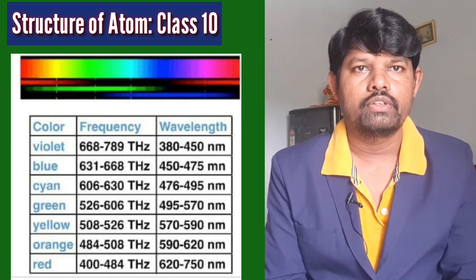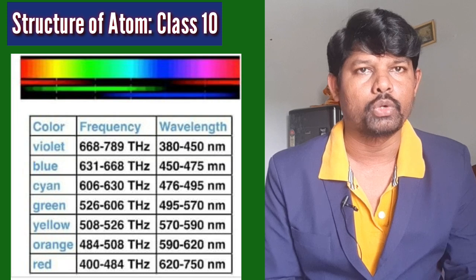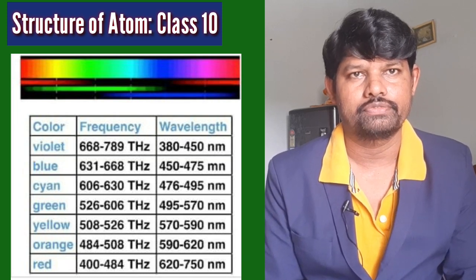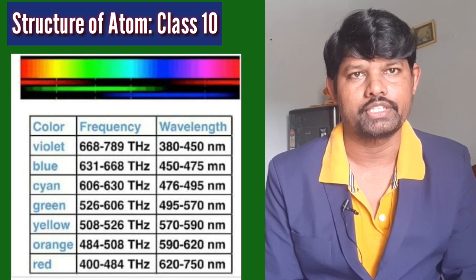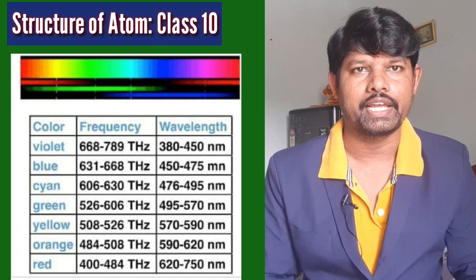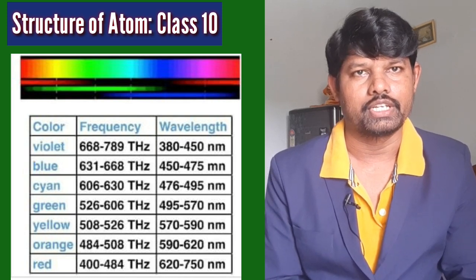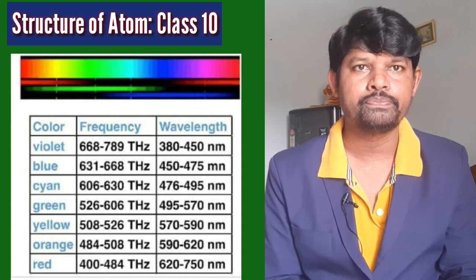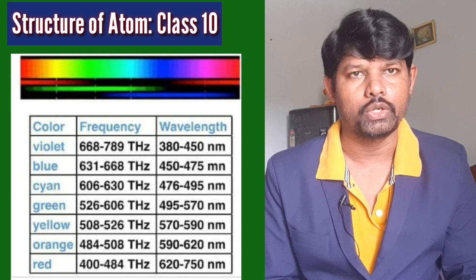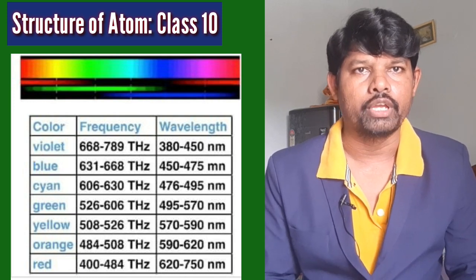For example, when you compare red color and blue color, red color has lower energy and blue color has higher energy, because red color has high wavelength and low frequency, while blue color has low wavelength and high frequency.